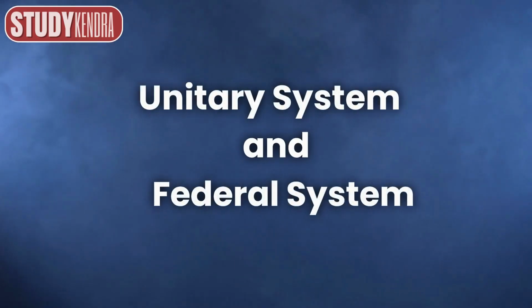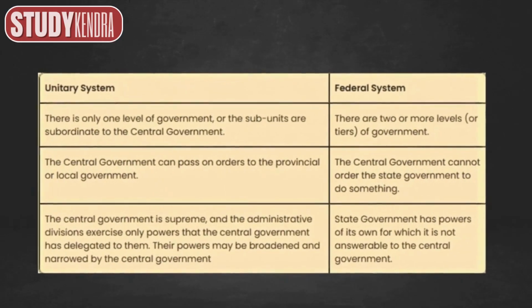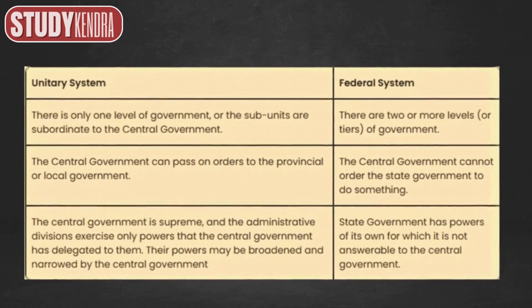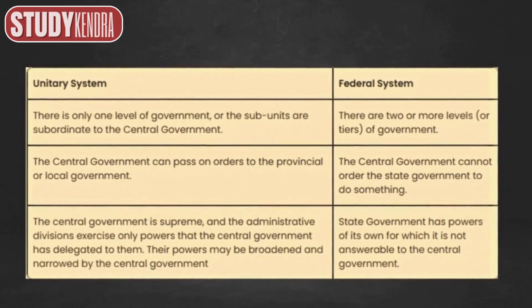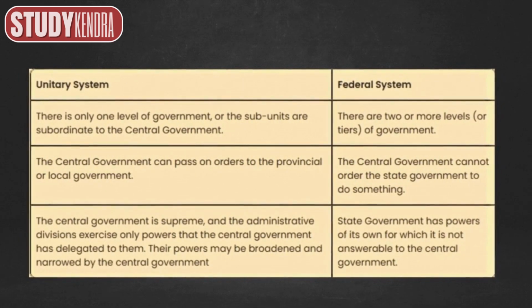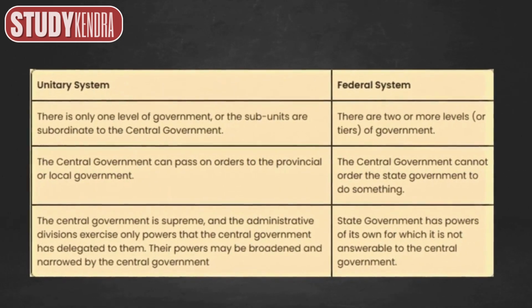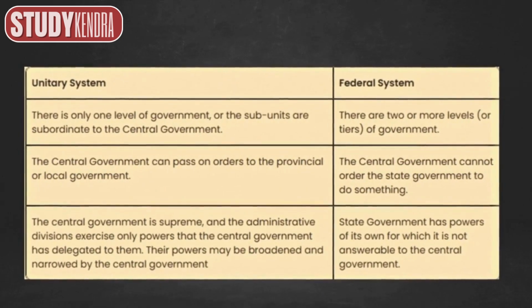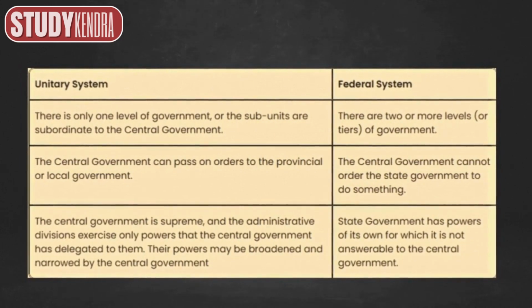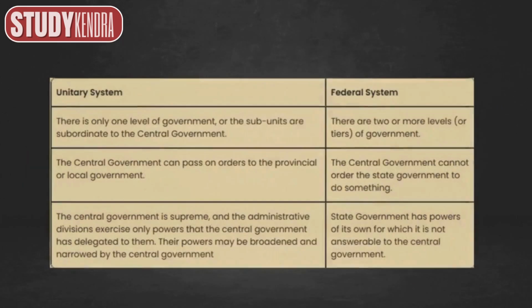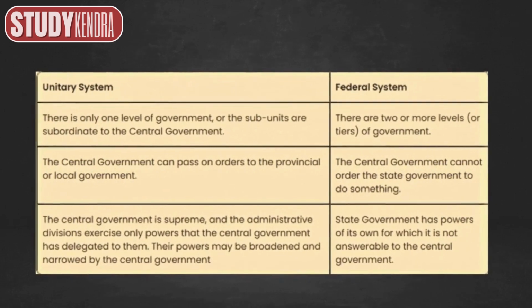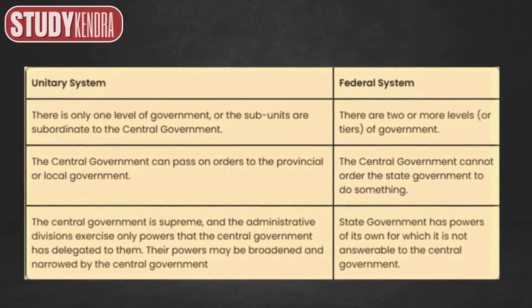Difference between unitary system and federal system. Unitary system. There is only one level of government, or the sub-units are subordinate to the central government. The central government can pass on orders to the provincial or local government. The central government is supreme, and the administrative divisions exercise only powers that the central government has delegated to them. Their powers may be broadened and narrowed by the central government.